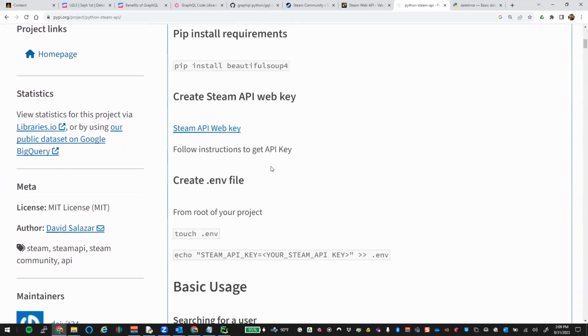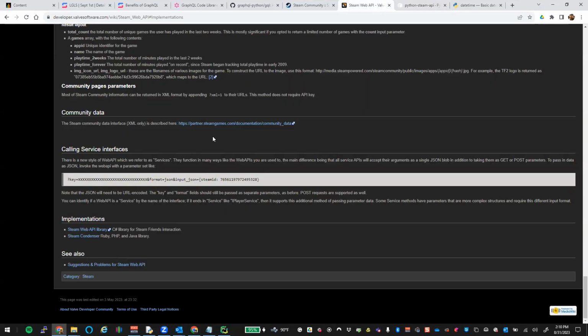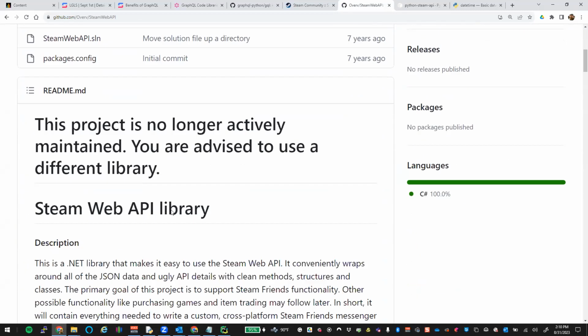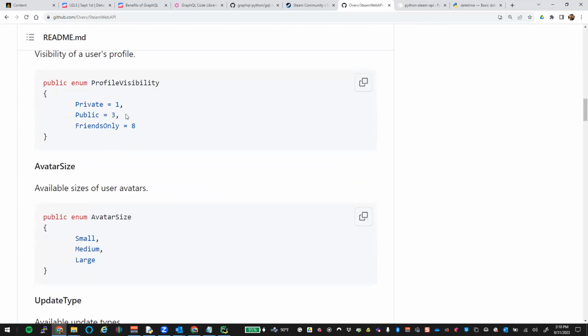Now, if we really want to get the details of what each one of these are, we need to get the actual documentation for this web API. So we come here, Steam Web API. There you go. So this is going to give us the different things that we're looking for.